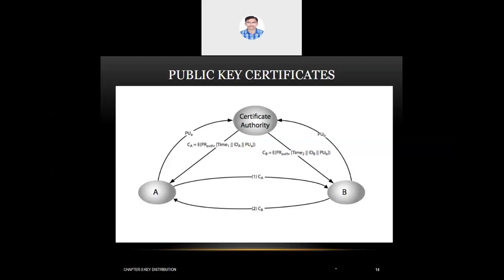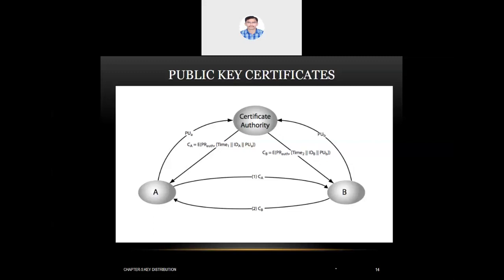In this case, nobody else can masquerade as A, say a node Z. Node Z cannot send CA to D, because CA is not available with the other nodes. CA is issued to the respective nodes, and even the timestamp, how long it has been used in the network, is included. So with those certificates, they are proving their identity, and hence the public key has been shared among the users of the network.